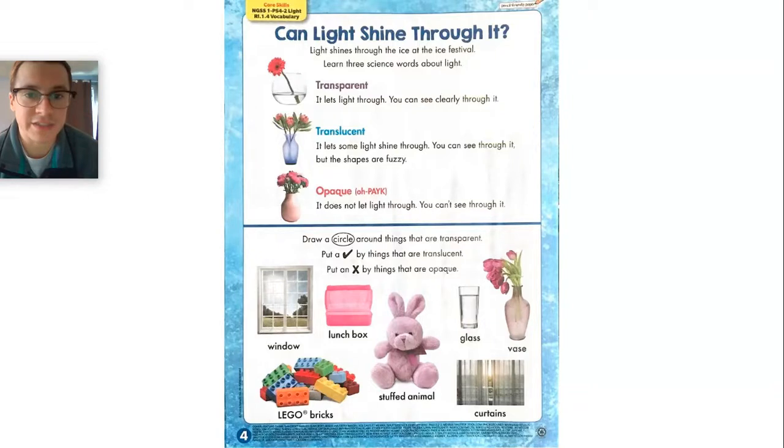Translucent. It lets some light shine through. You can see through it, but the shapes are fuzzy. Opaque. It does not let light through. You can't see through it. Like my water bottle. Can't see through this water bottle. You can't see my face right now.